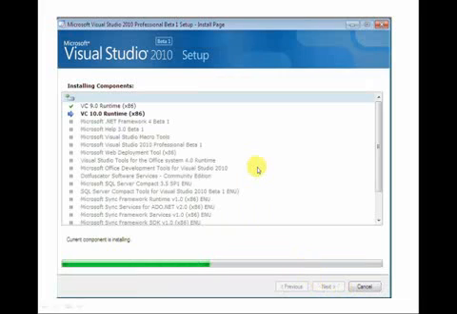And this page also shows the components that will be installed in Visual Studio 2010 Professional, like VC 9 runtime, VC 10 runtime, Microsoft .NET Framework 4 Beta 1, Microsoft Help 3 Beta 1, Microsoft Visual Studio Macro Tools, Microsoft Visual Studio 2010 Professional Beta 1, Microsoft Web Deployment Tool, and a lot of other components.